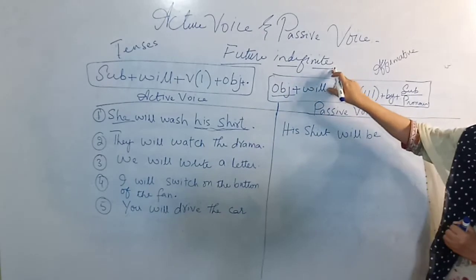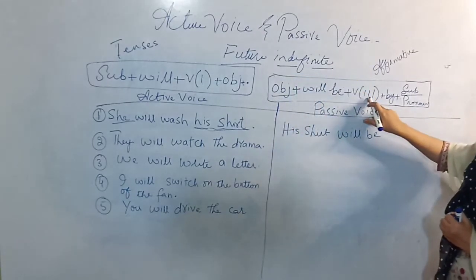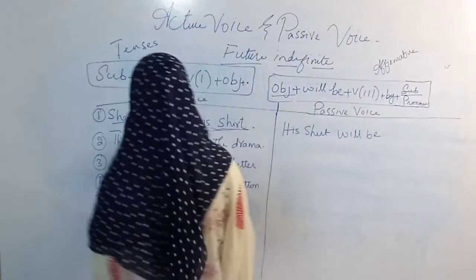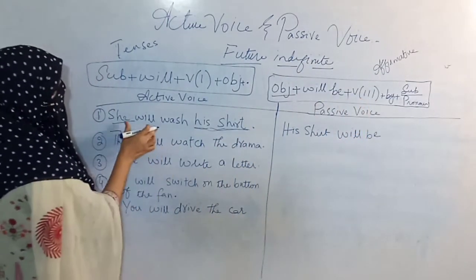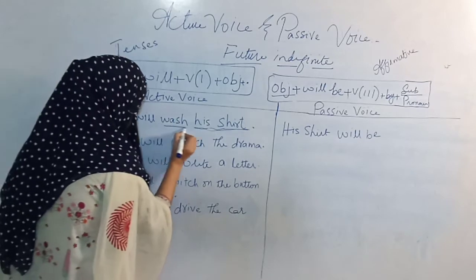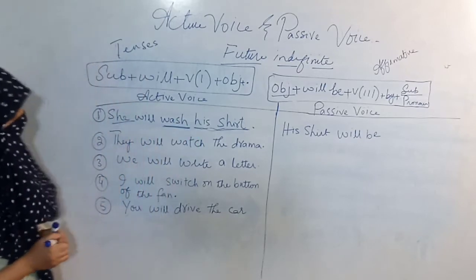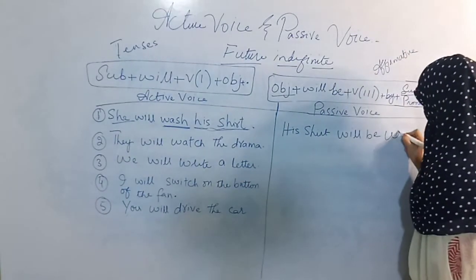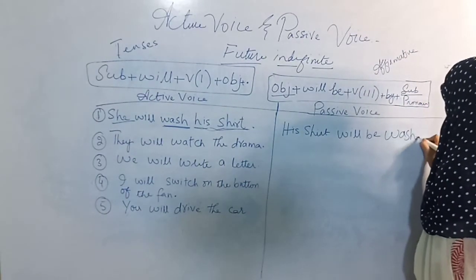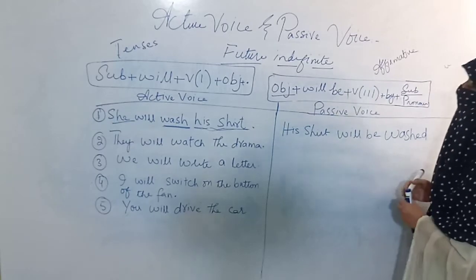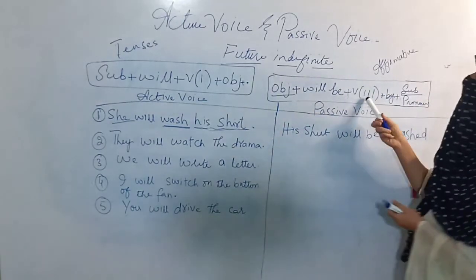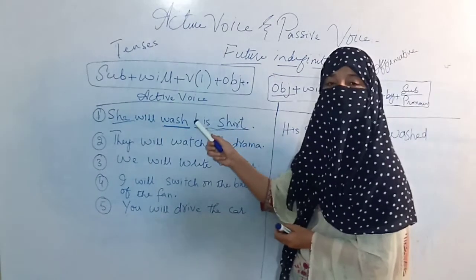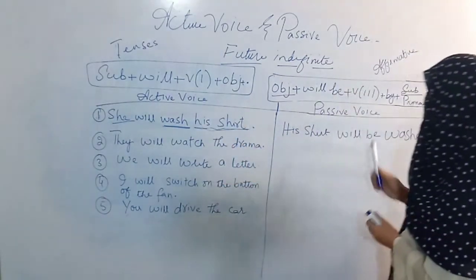Will comes according to the formula, and later you have to apply the verb third form. You have to search what verb has been used in this sentence. The verb is wash: his shirt will be washed. Remember one thing: in passive voice we write only the verb third form, but in tenses we change the form of the verb.